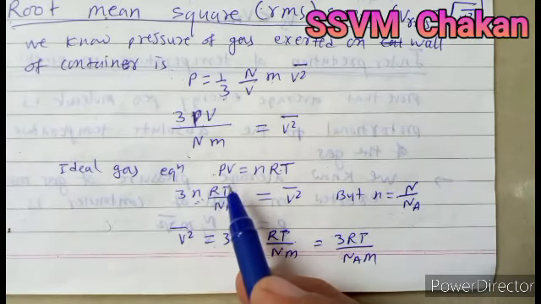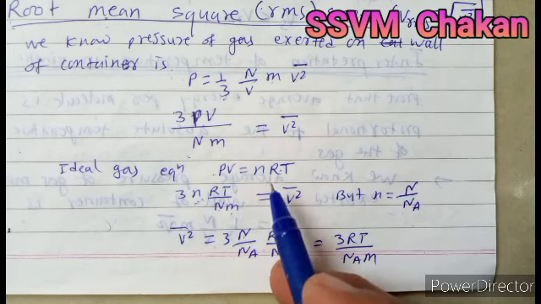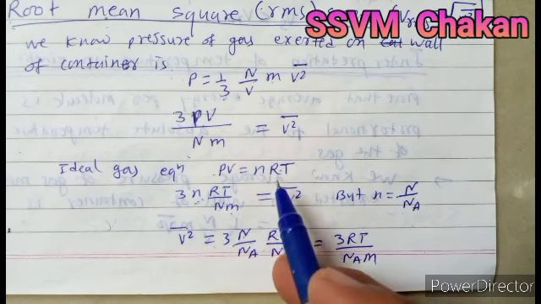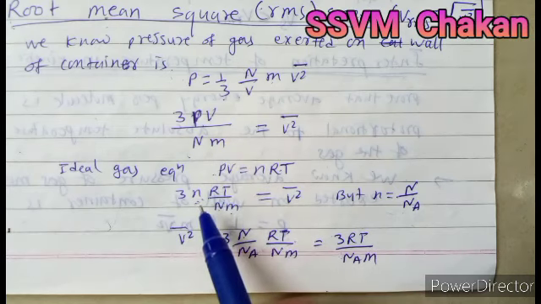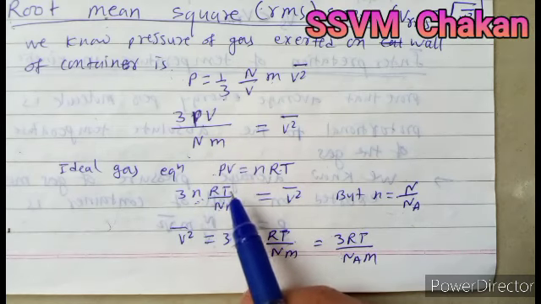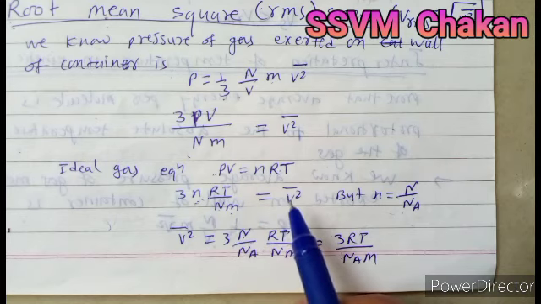Also, from the ideal gas equation, we know PV is equal to nRT. Substitute PV equal to nRT in the above equation. Then we get 3nRT divided by N m, which is equal to V square bar.